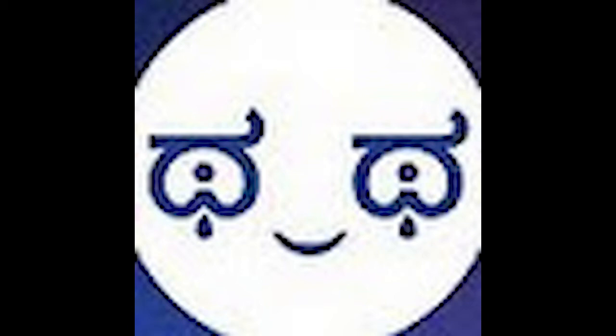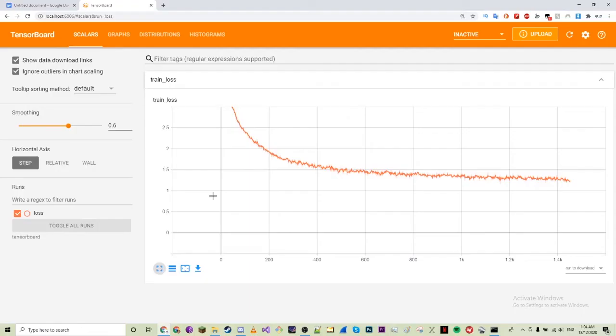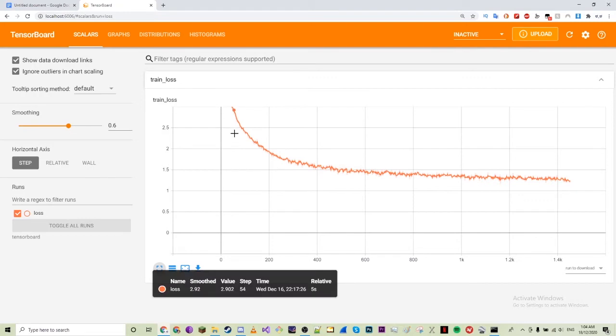After about 2 hours, here's how it went. So what you're looking at here is a graph of the AI's loss over time. Now, loss, as a quick explanation, it's just a measure of how well the AI is doing over time. So our goal with loss is to make it as low as possible, which means that we're doing better. Now, for some reason, the loss value here has been offset by 1. So really here, it should be actually down here, but we don't have to worry about that for now.